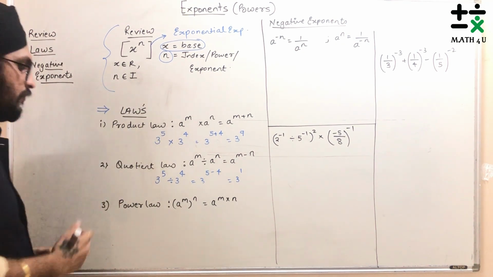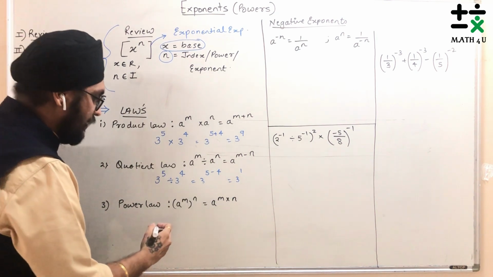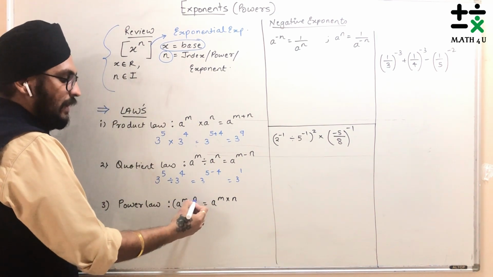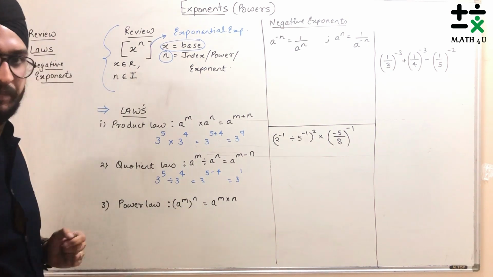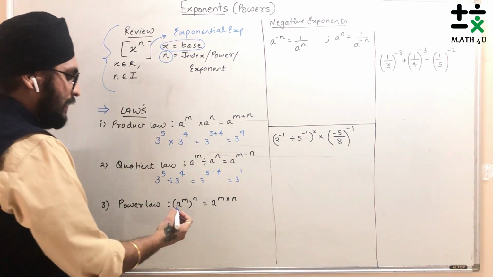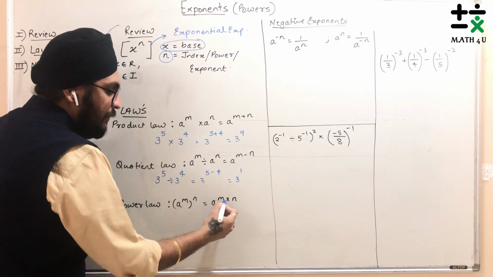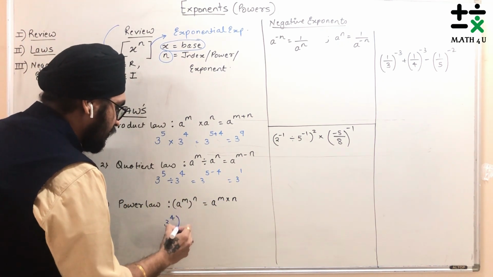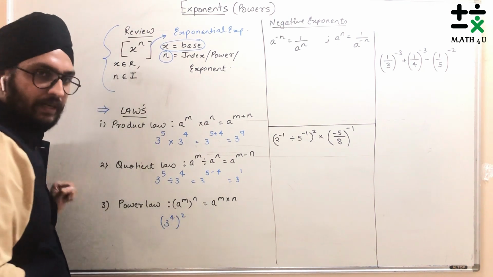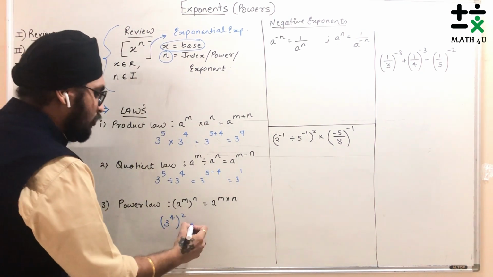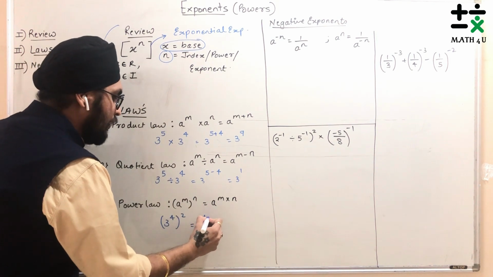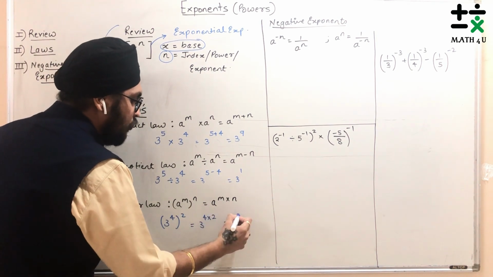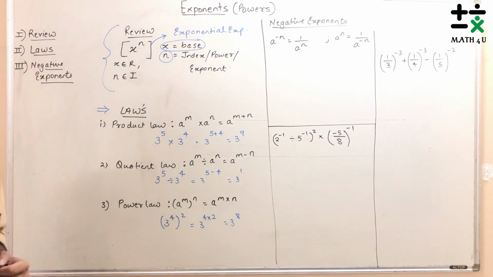Let's move on to the third law, the power law. What does the power law say? Suppose there is a raised to m, and the whole of it is raised to n. The powers are getting multiplied. So if the base is the same, I can directly write the base raised to m into n. Suppose this is 3 raised to 4, the whole raised to 2. Then I write 3 as it is and multiply the 4 and the 2. So the main answer will be 3 raised to 8. That is the power law.